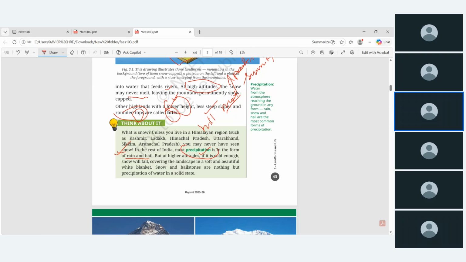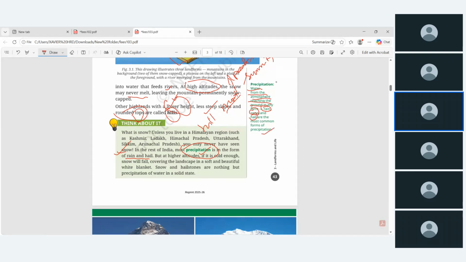The precipitation definition they have given. Many times the students used to consider precipitation is only for rain. It is not like this. So precipitation means water from the atmosphere reaching the ground in any form. It may be rain, it may be snow, or hail, are the most common forms of precipitation.